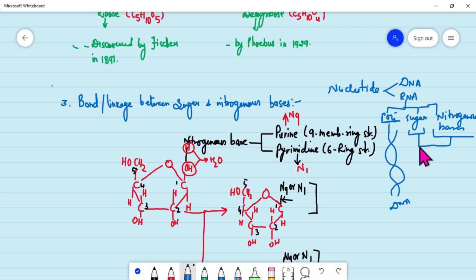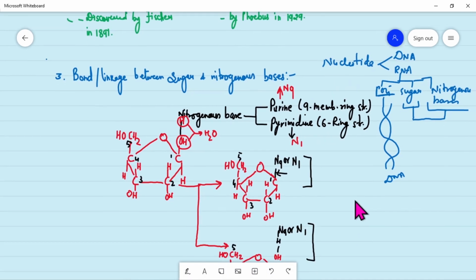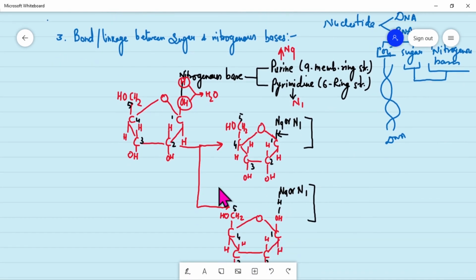How are they joined? I told you that nitrogenous bases are of two types, purine and pyrimidine. Purine has a 9-membered ring and pyrimidine has a 6-membered ring structure. Suppose this is one sugar, as I told you earlier, with a 5 carbon ring.